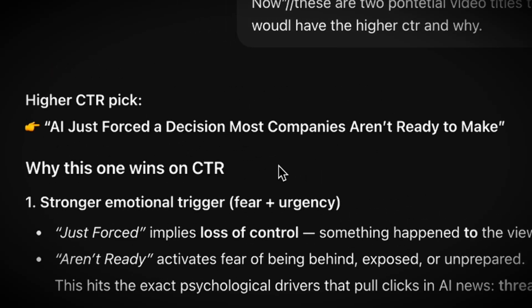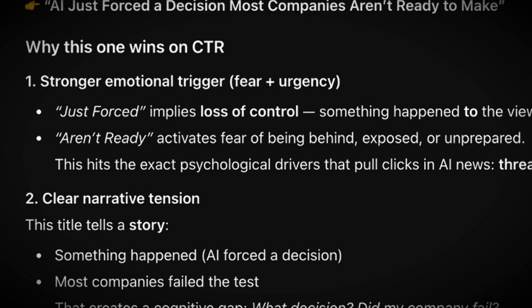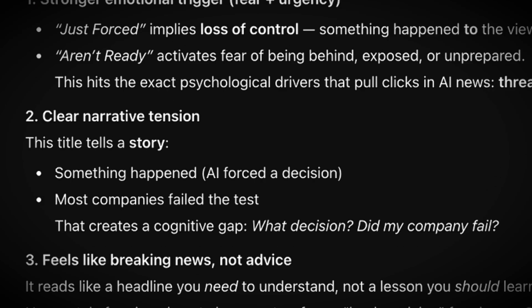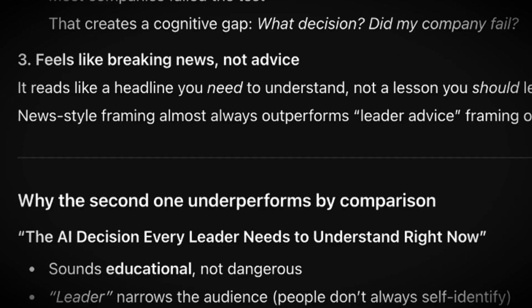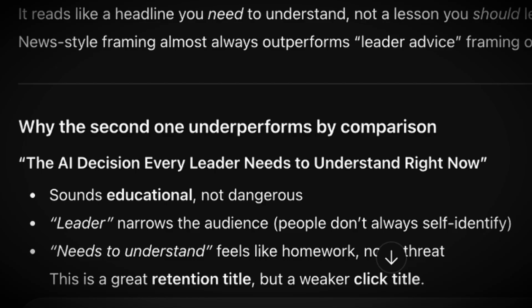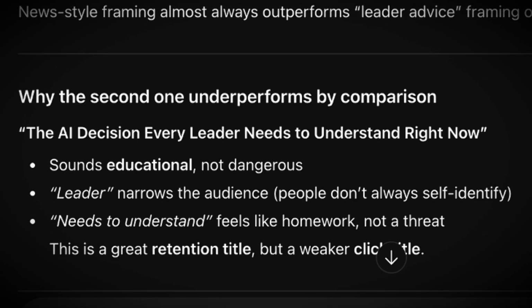ChatGPT chose AI just forced a decision most companies aren't ready to make as number 1. Why does this one win on CTR? Stronger emotional trigger, and clear narrative tension. Feels like breaking news, not advice. And the second one underperformed because the AI decision every leader needs to understand right now sounds educational, not dangerous. Sometimes you need a second opinion before you go to print or before you publish something, and ChatGPT can help you with your decision.